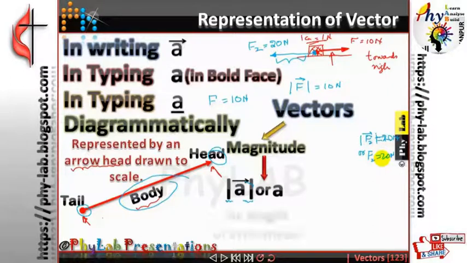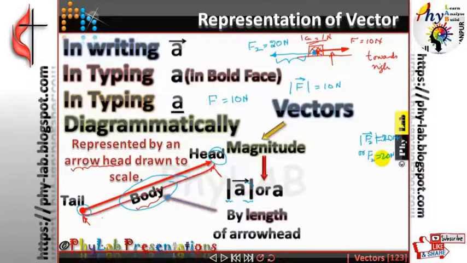Now, every vector needs to represent the direction. In physics, you need to understand that direction does not simply mean left, right, up, down, back, forth. In physics, the direction is often defined by the angle that the vector makes with the horizontal or the x-axis.